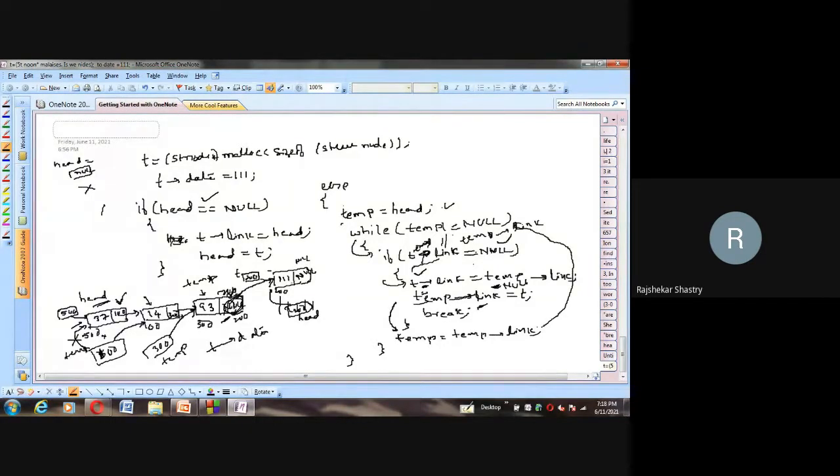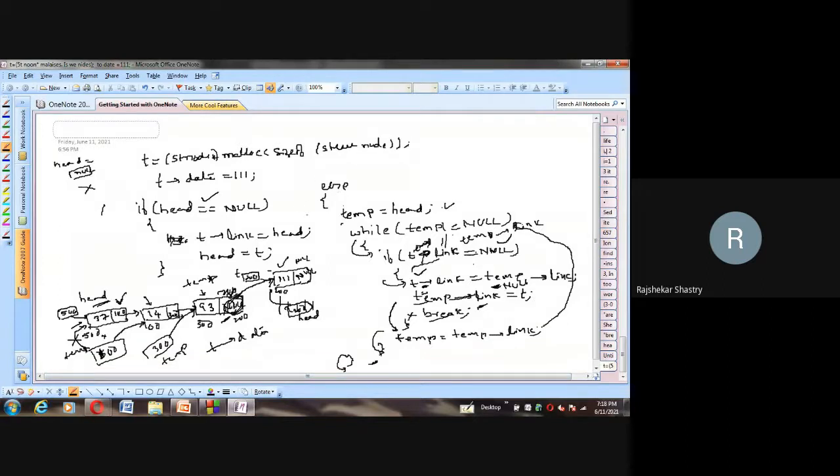Okay. Is there anything further to do? No. Everything is over. The link is also established. And we observe that this newly created node has become the end node of the current existing list. That means the newly created node holding 111 is stored at the end of the linked list. So the work is over. No need to do any other work, so I simply break the loop. No need to increment and all, no need to extend our process further. Our work is done. We inserted the new node at the end of the linked list. So we simply break the loop. After coming out of the loop, we don't have anything to execute, so we exit completely from the algorithm.